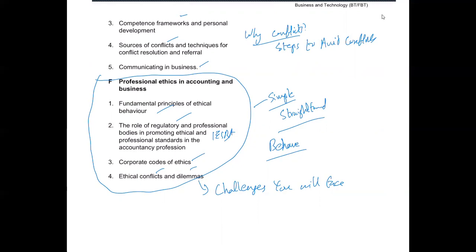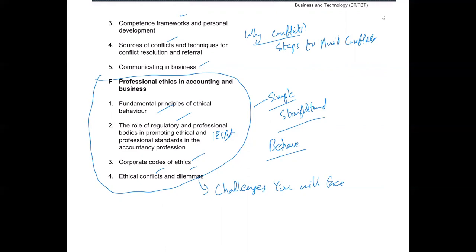I hope you have an idea of what ACCA expects you to learn from this paper and how to go along. In our next class, we will start our topic of business organization, and then moving on, we will practice questions relating to the topics and get more idea of the paper itself.